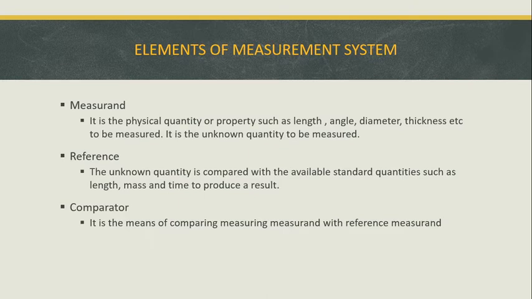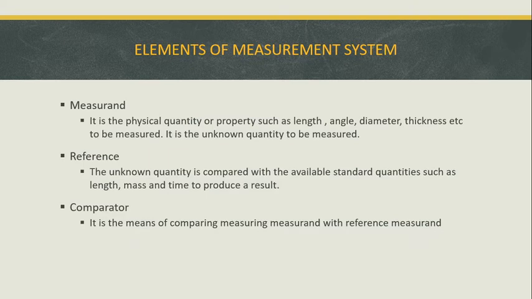Okay, the next one is elements of measurement system. In elements of measurement system, there are three main elements. One is measurand, next one is reference, and the third one is comparator. What is measurand? It is a physical quantity or property such as length, angle, diameter, and thickness to be measured. It is the unknown quantity to be measured.